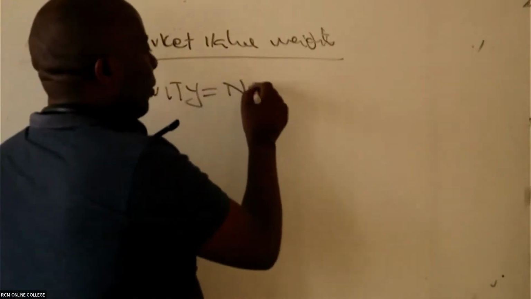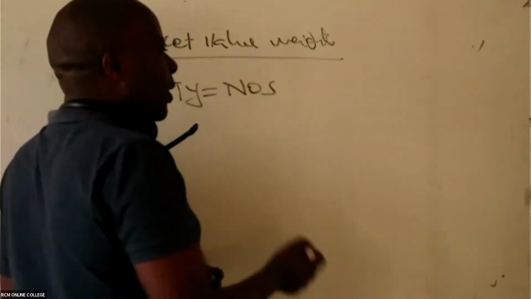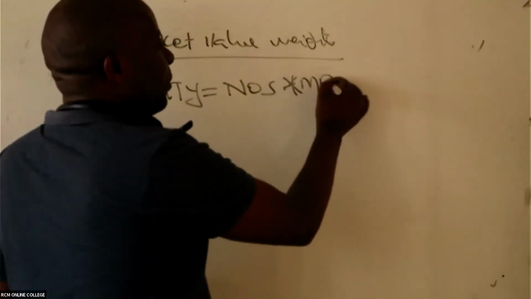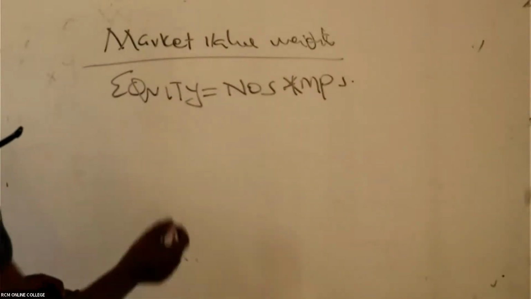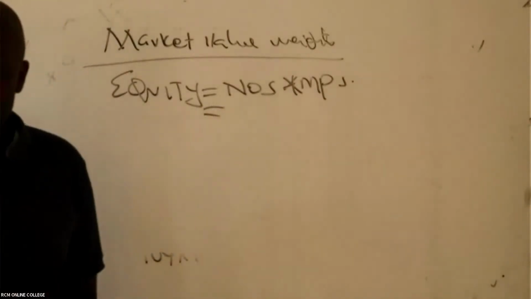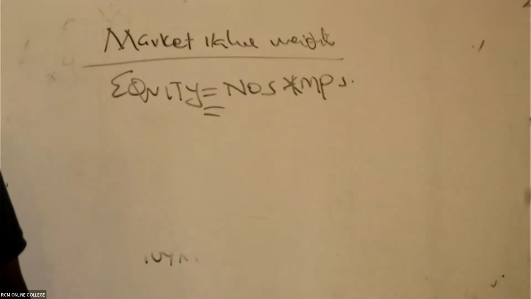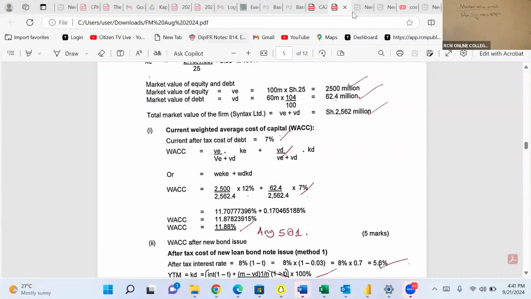You will come and take the number of ordinary shares. How many shares do we have, times the market price per share? Now here, under equity share capital, we can see the number of shares. How many shares do we have in total? In this case, we are able to see the number of shares.